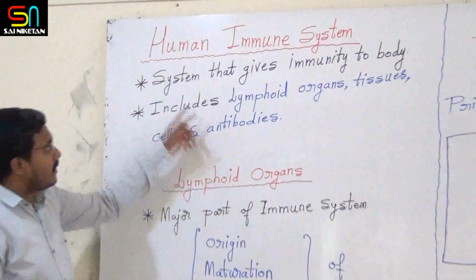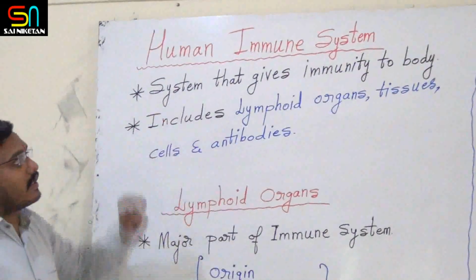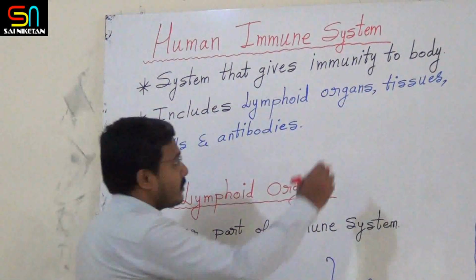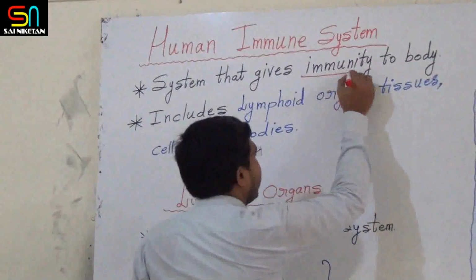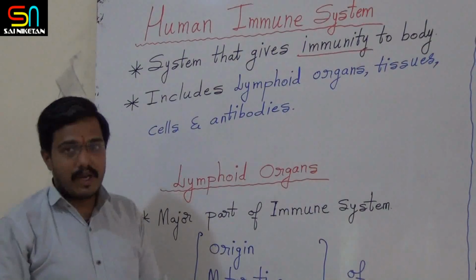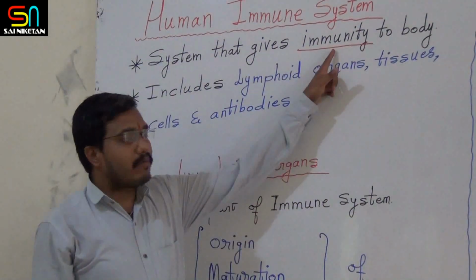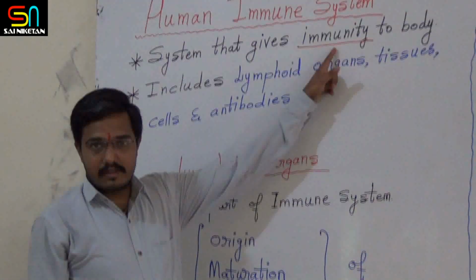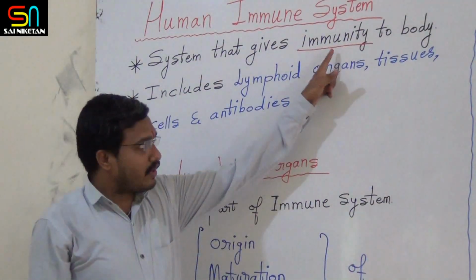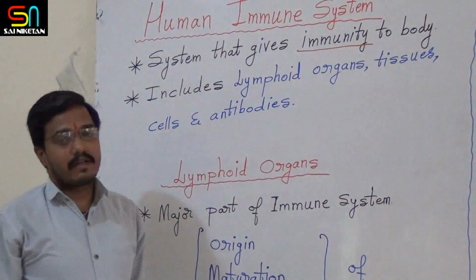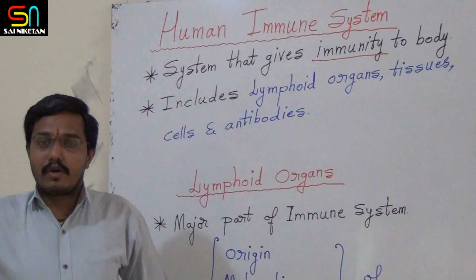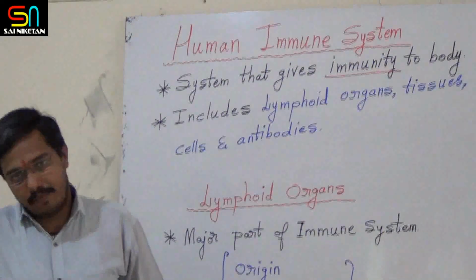It is a system that gives immunity to the body. We have discussed all about immunity, so there is no need to tell about immunity now. Therefore, it is the system that gives immunity to the body. That is what is called the human immune system.